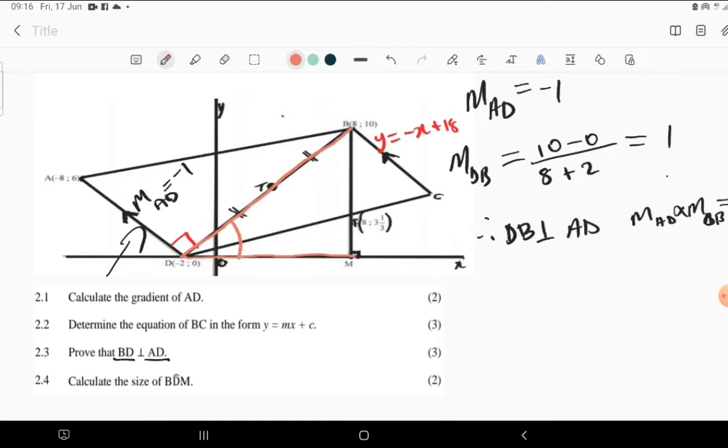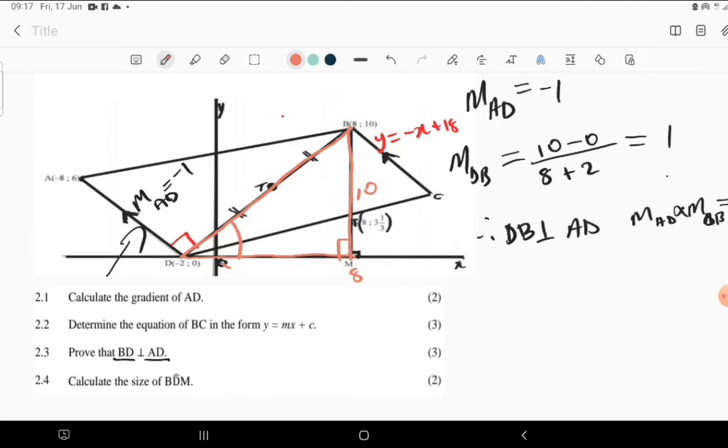For 2 marks, remember, we also have this side. We can just deal with this right-angled triangle over there. That OMB is just 10. And what about DM? DM is also 10, because remember that the x-coordinate of M is 8. From O to M, we moved 8 units, then from O to this point D, we moved 2 units.